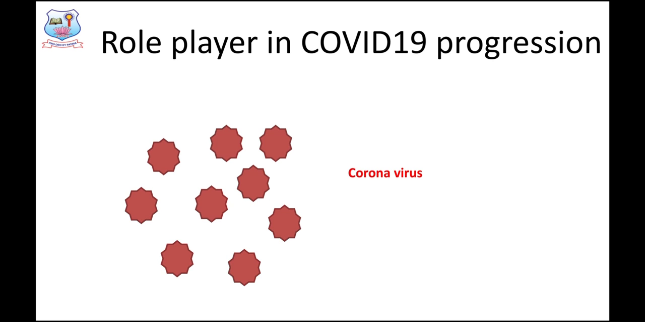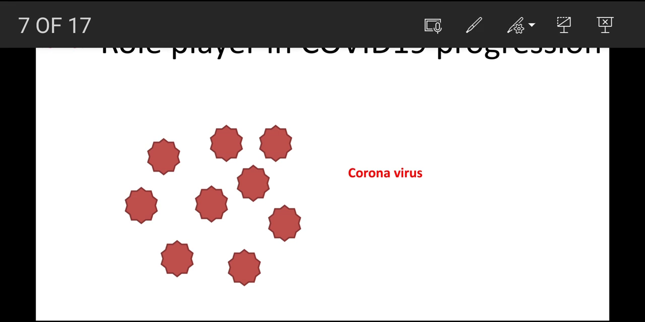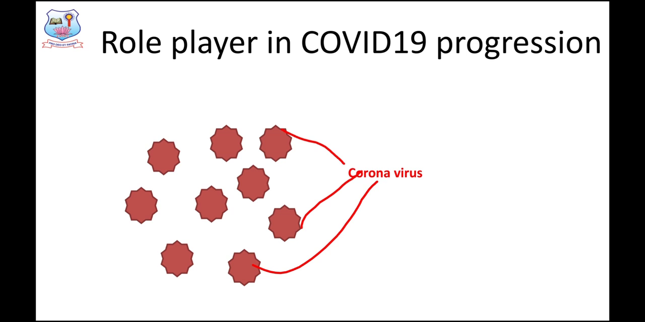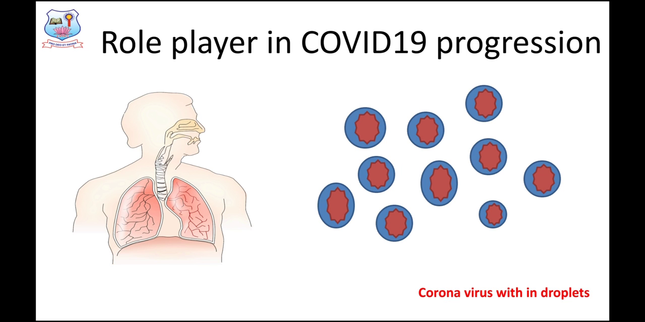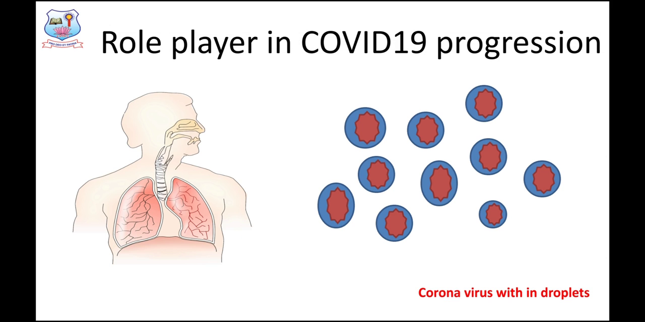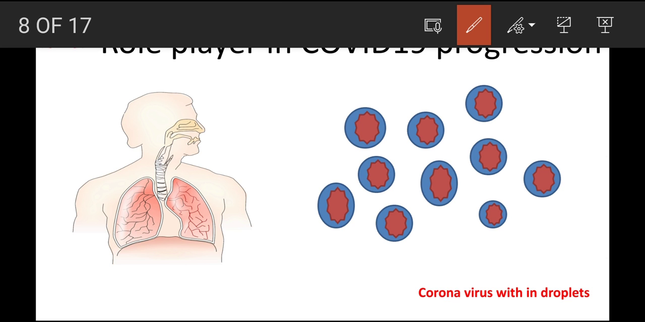Fine. Imagine this as the coronavirus, because it is developed using the Microsoft PowerPoint tool. When this particular virus is expelled or sneezed by a diseased individual, this virus is released into the ecosystem along with the respiratory secretion. And this total structure is called droplet nuclei.